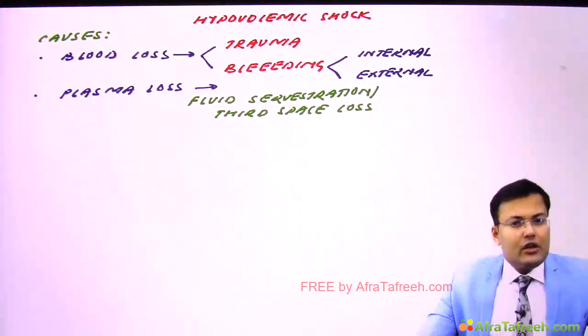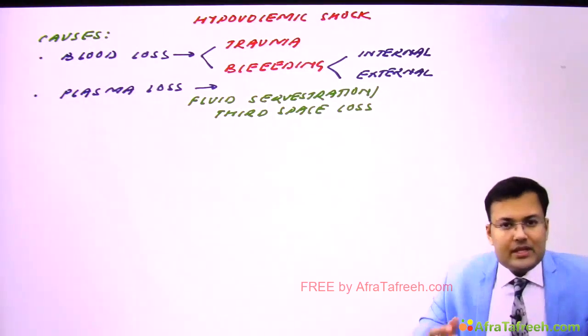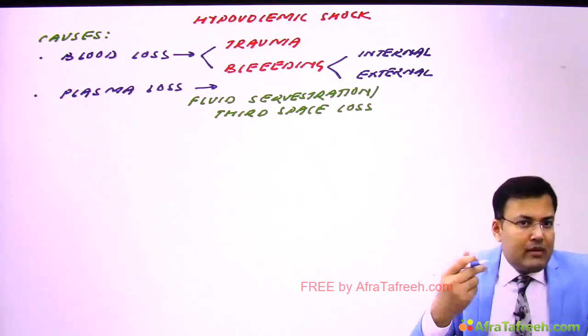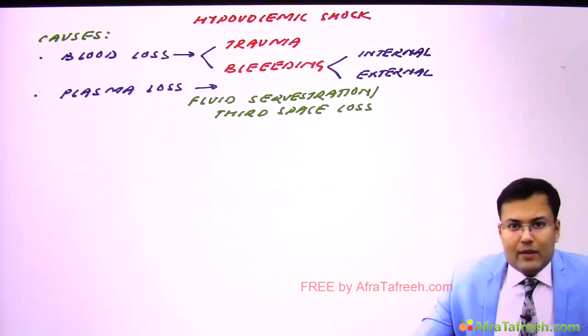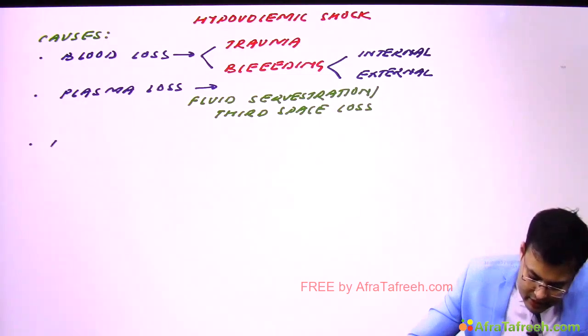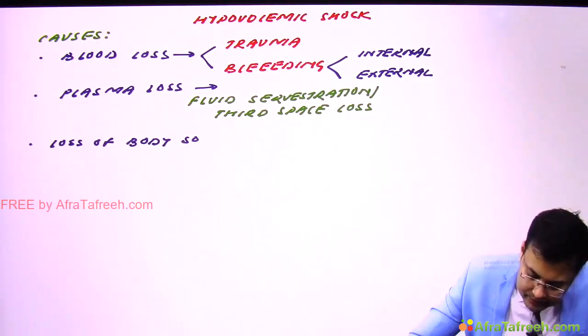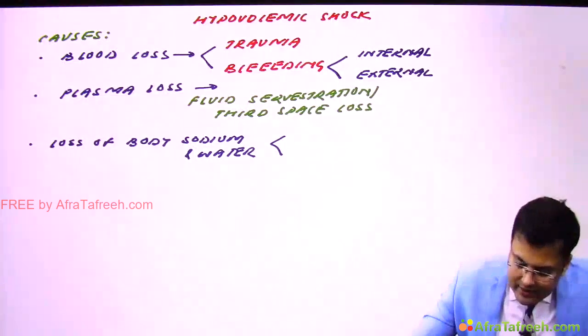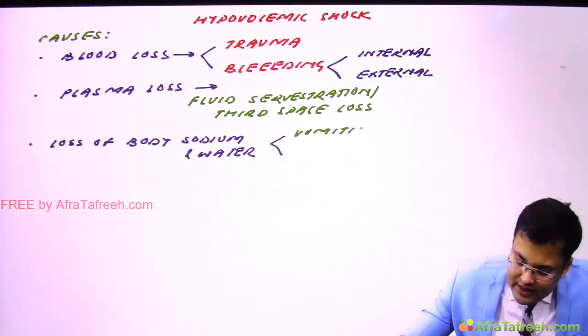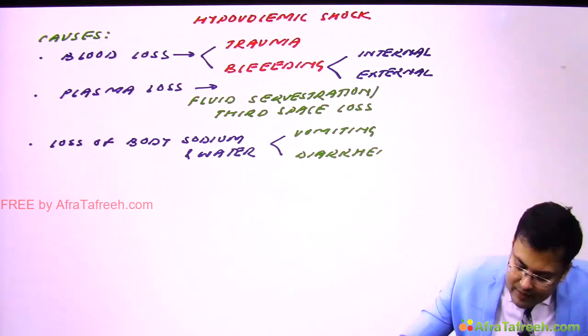Third, there is loss of body sodium and water. Whenever any patient is having multiple episodes of vomiting or massive diarrhea, with loss of 4 to 6 liters of fluid in stools, this can also lead to hypovolemic shock. So third is loss of body sodium and water, and the common causes are vomiting and diarrhea. Clear? So these are the causes of hypovolemic shock.